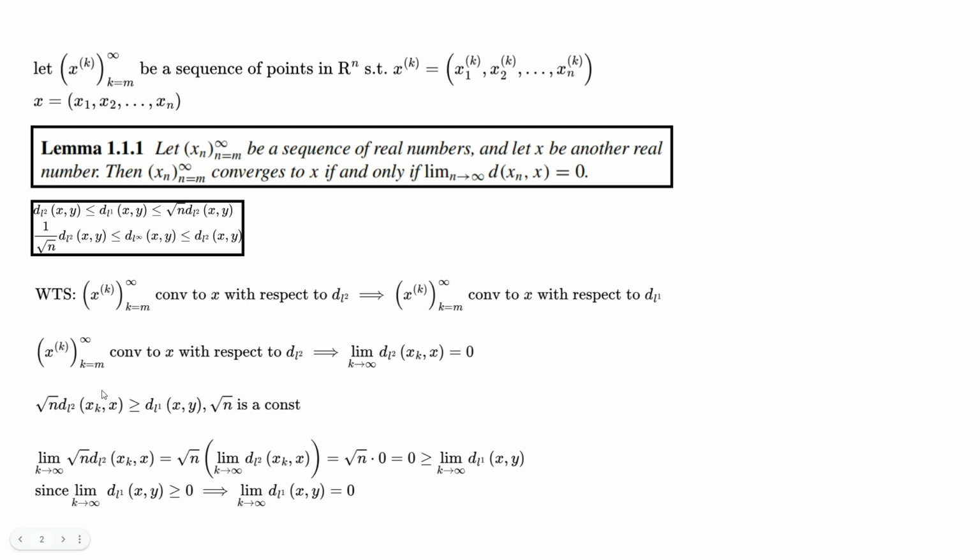And so I can use this inequality and say that root n times dL2 of this is less than or equal to this term right here. I can then take the limit over here, which implies this is equal to 0, and being multiplied by root n it is equal to 0 as well, which is less than or equal to this. We know that any distance metric is always greater than or equal to 0, so by the squeeze theorem, this implies that this is equal to 0 as well.